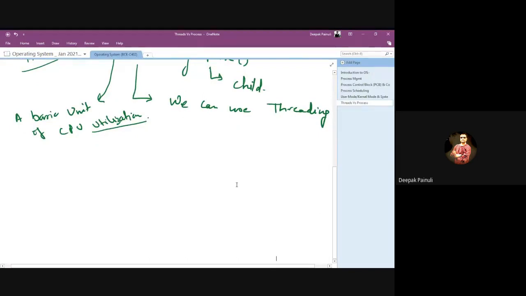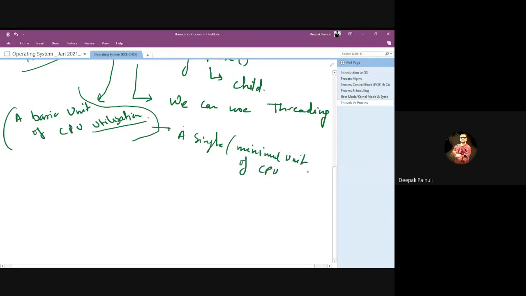But if you are using threading, then thread is the basic unit of CPU utilization. That means this is the single or minimal unit of CPU task.